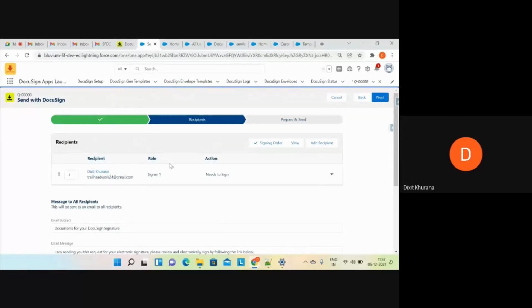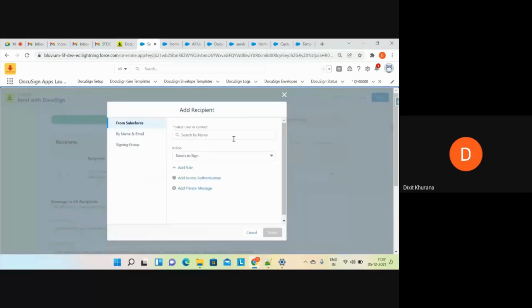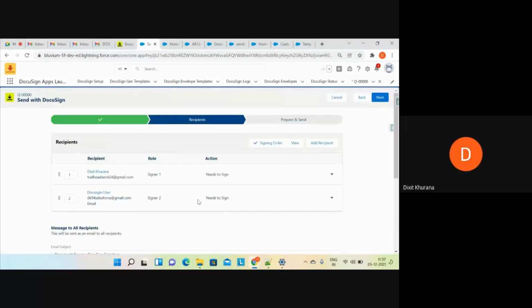Another thing is the signing order. Signing order means, let's suppose you have multiple recipients. Let me add another recipient as well. This one is the user, I'll select this. Now if I have defined the signing order, the document will first go to this user.